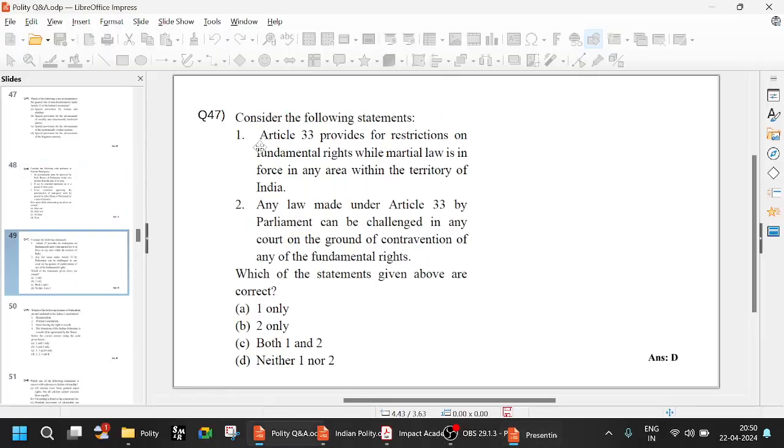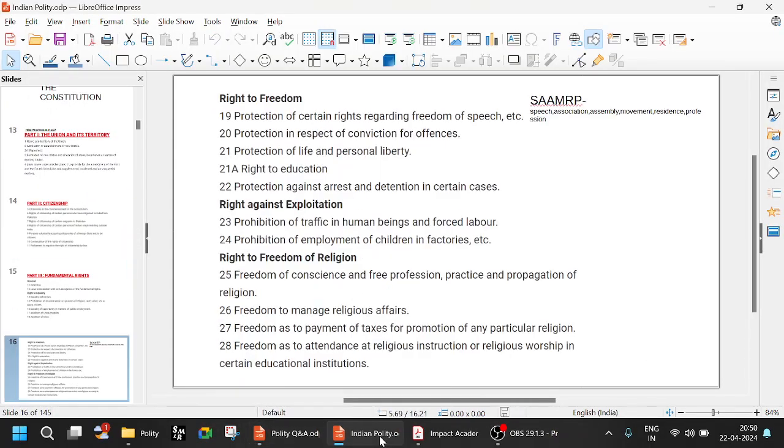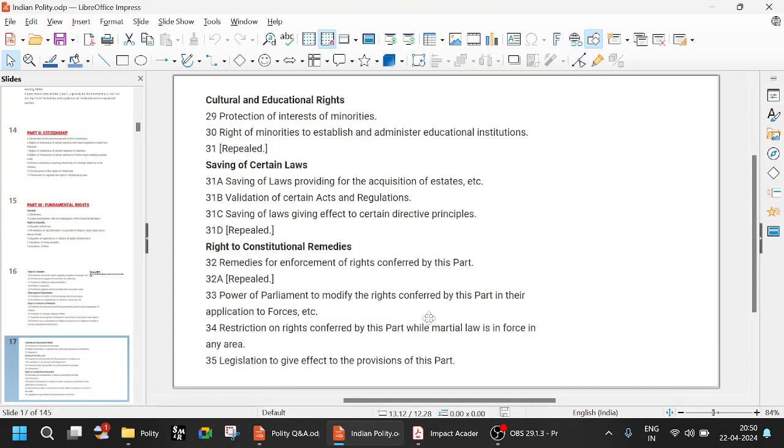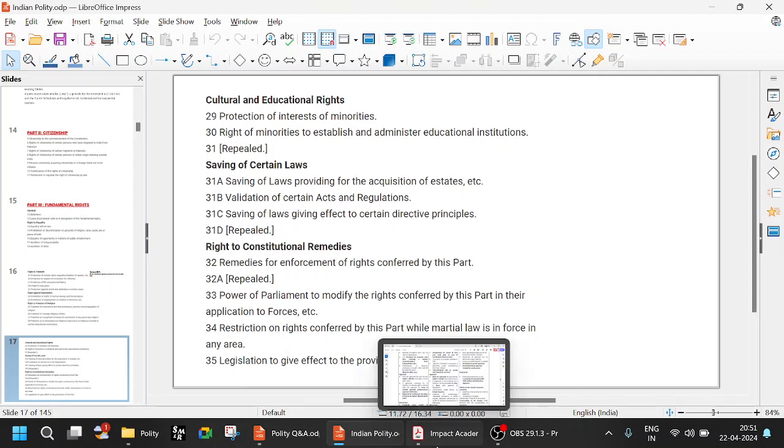So let us see what is Article 33. Article 33 is the power of Parliament to modify the rights conferred by this part in their application to forces. Article 34 is the restriction on rights conferred by this part, basically the fundamental rights, while martial law is in force. And 35 is legislation to give effect to the provisions of this part. So martial law is 34 and 33 is application to forces, maybe armed forces or police force, etc.